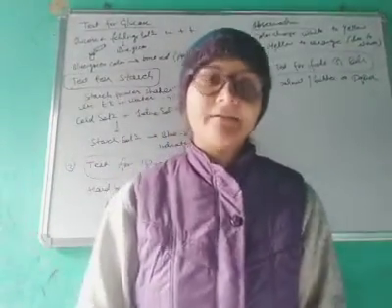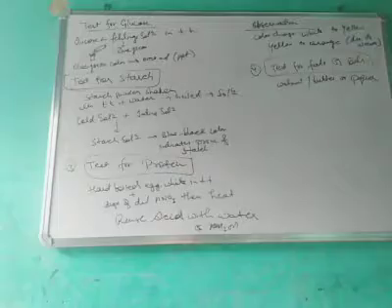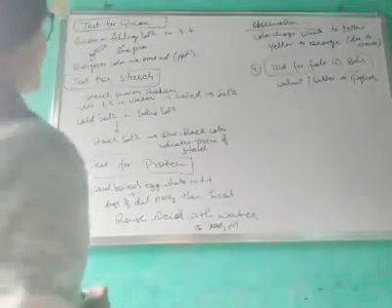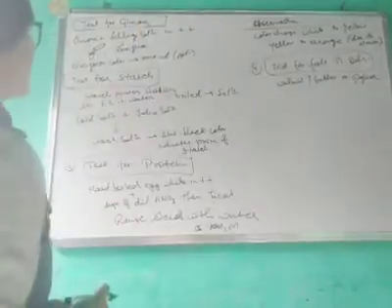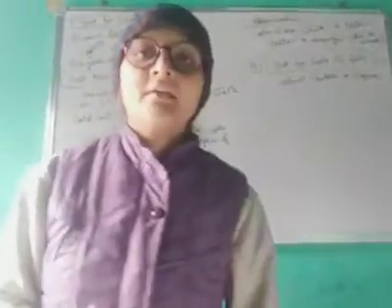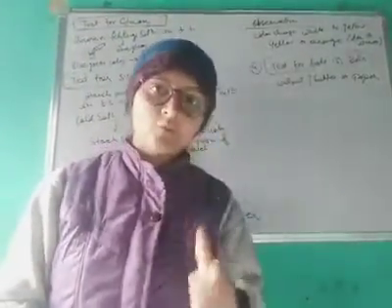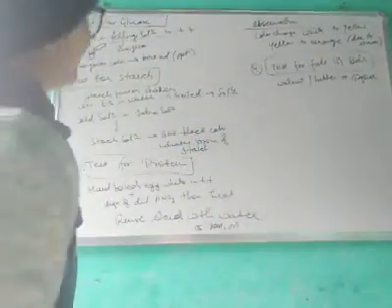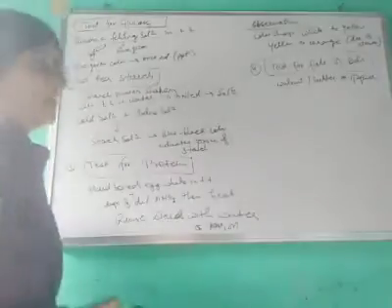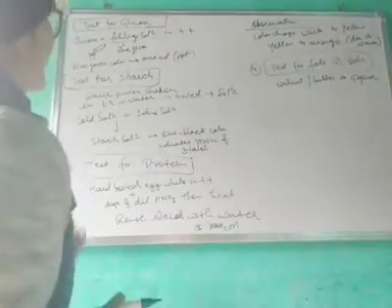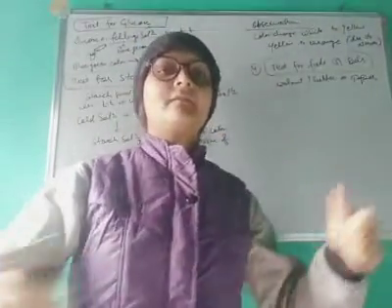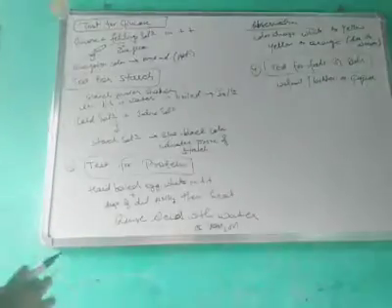Now the next topic is tests for food. First, there is the test for glucose, in which we have to add a little amount of glucose to the Fehling's solution. There is a Fehling's solution in the laboratory, you will find it. It is blue green in color. We will add glucose plus Fehling's solution in a test tube, and then we will heat it.